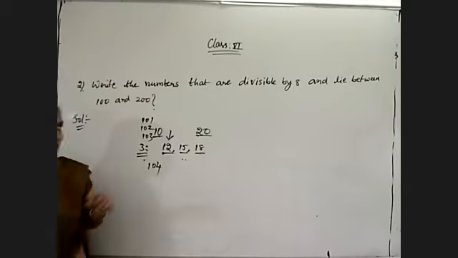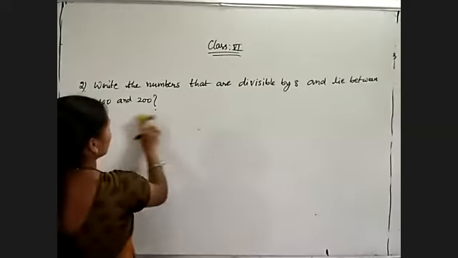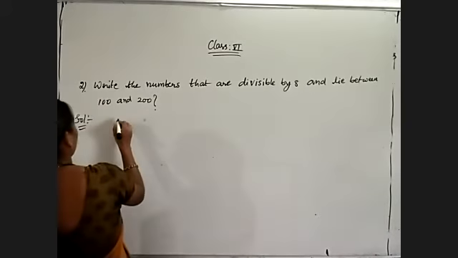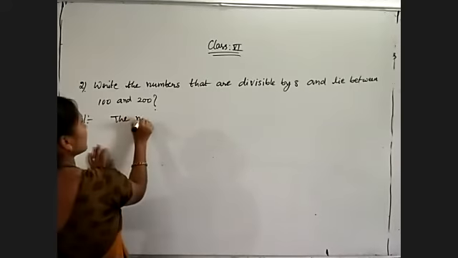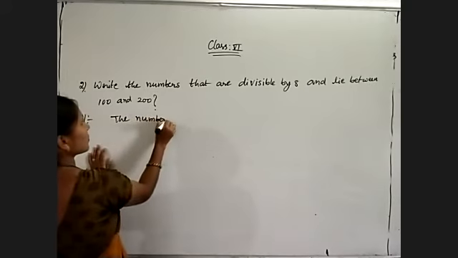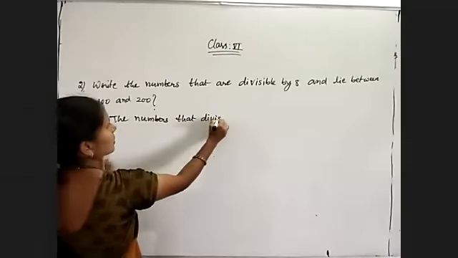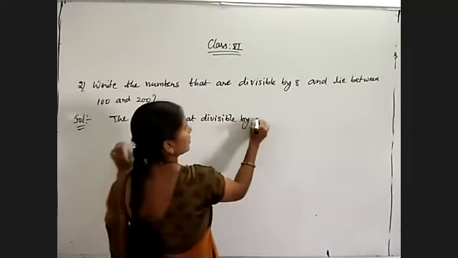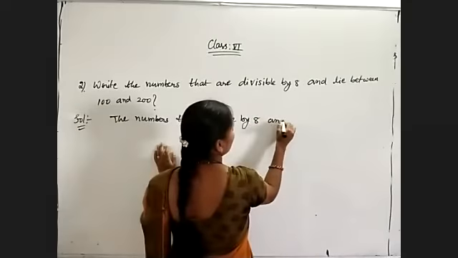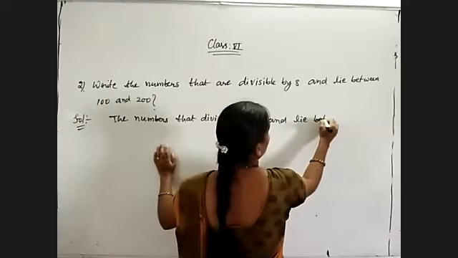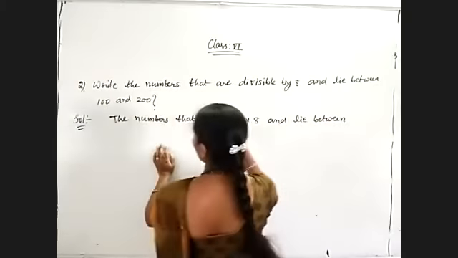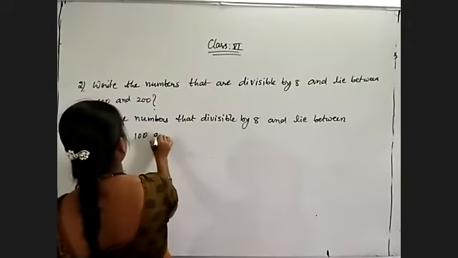So first of all, write the numbers that are divisible by 8 and lie between 100 and 200 are.